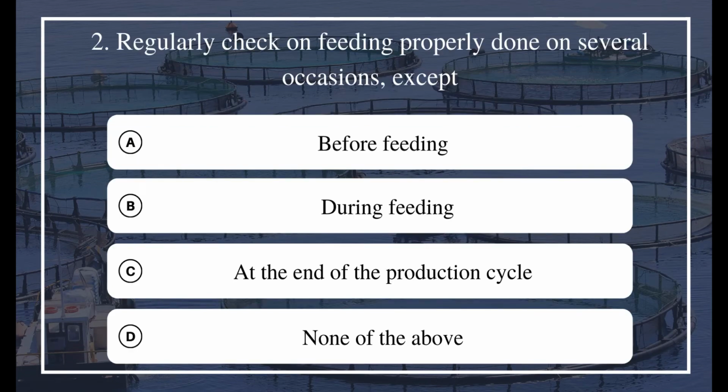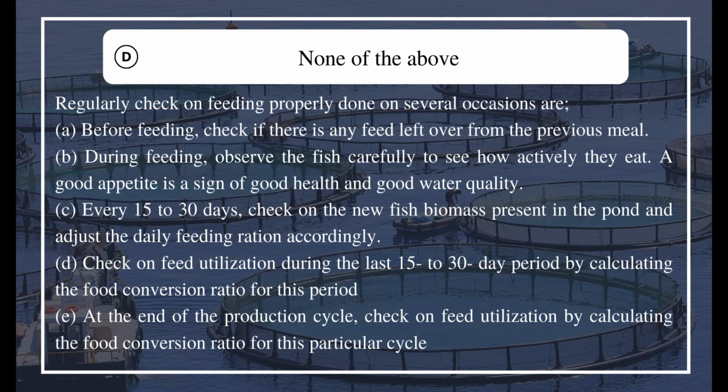2. Regularly check on feeding properly done on several occasions, except: A. Before feeding. B. During feeding. C. At the end of the production cycle. D. None of the above. The answer is D. None of the above.